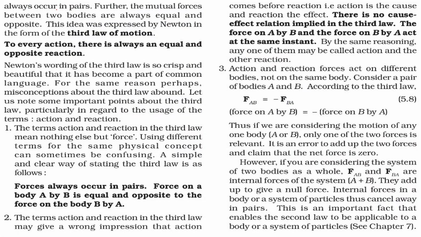In other words, we can say that forces always occur in pairs. And the mutual forces between two bodies are always equal and opposite. And this idea is expressed by Newton in the form of the third law of motion. That says to every action, there will always be an equal and opposite reaction.